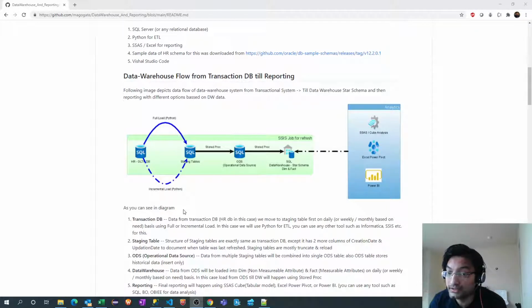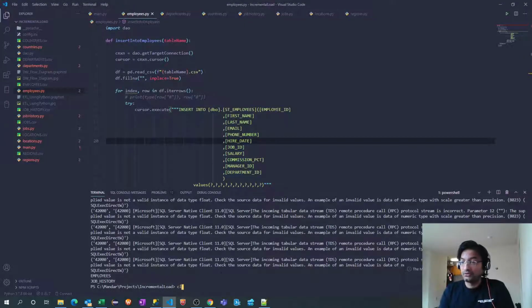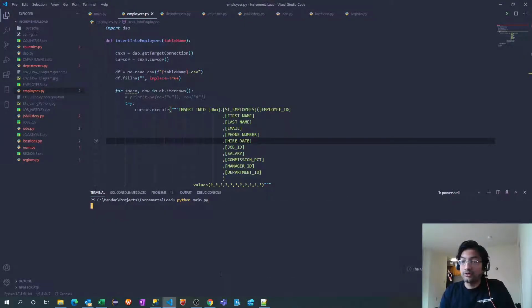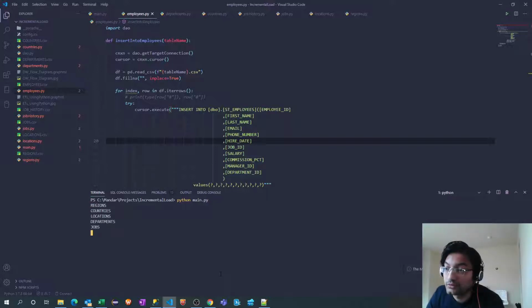Now only one piece which is still remaining is logging. Now why is that logging needed? So let's go back to our program. If we run our program right now, the entire load succeeded. There is no failure, but even if it succeeded, that logging is happening on this terminal. It's printing whatever table got loaded.